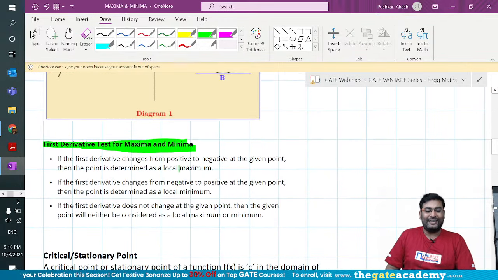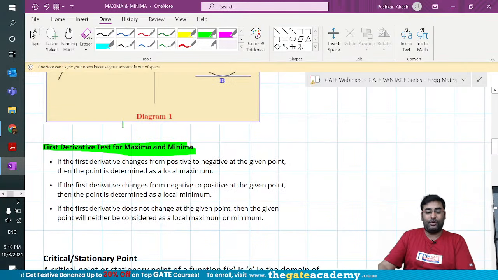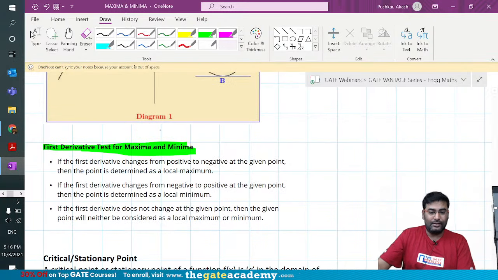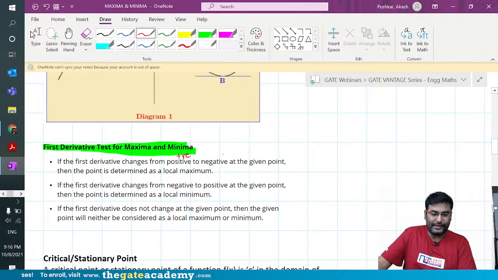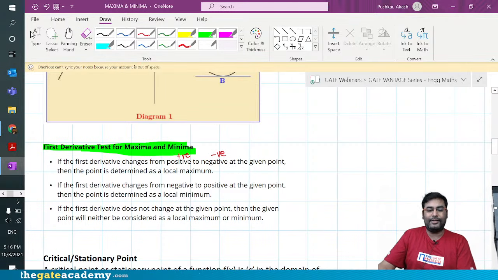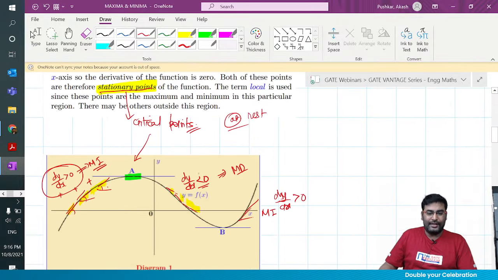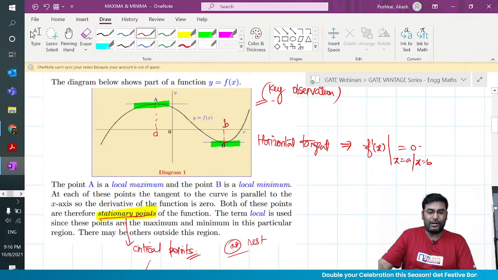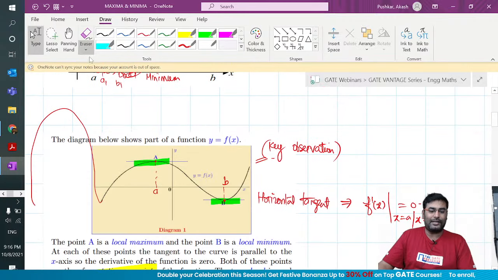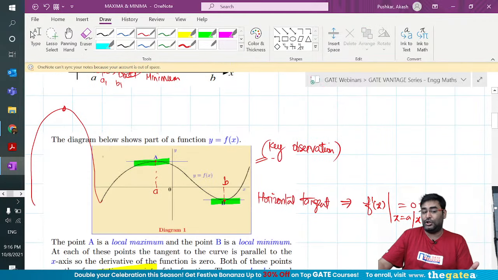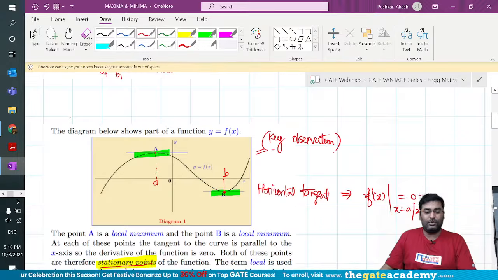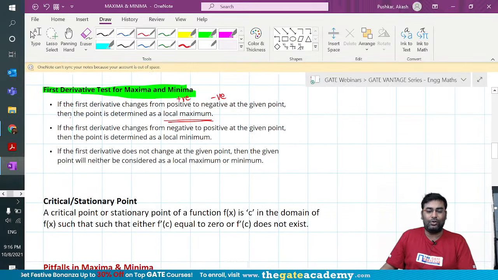It says that if the first derivative changes from positive to negative at a given point, then the point is determined as a local maximum. Why are we not calling it global? Because we are not sure that this is the only part of the graph. It can also go very high, and then that becomes the global maximum. So you are not sure about it, and that's what you are always going to say. On the safer side, it is a local maximum.